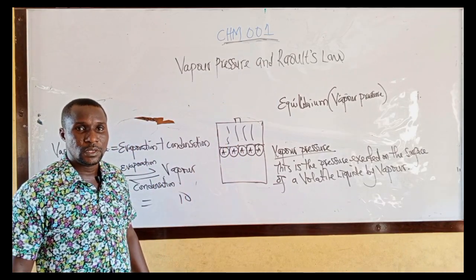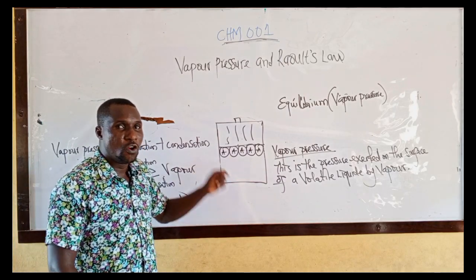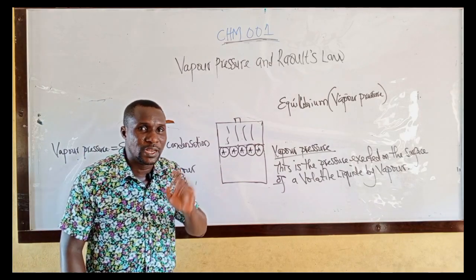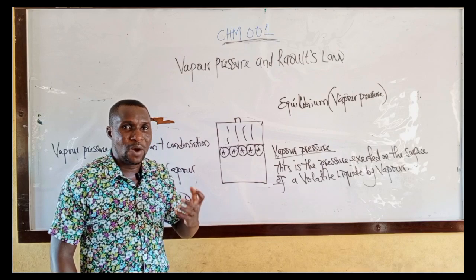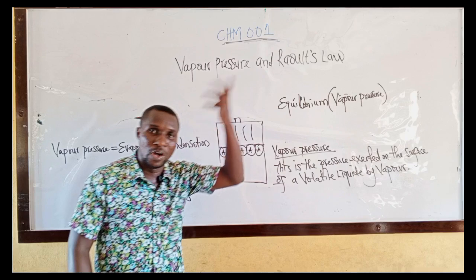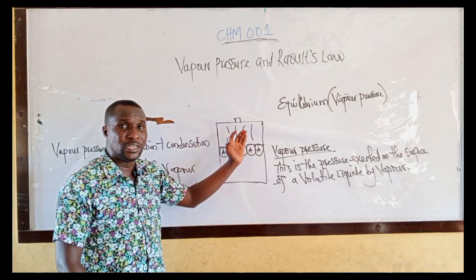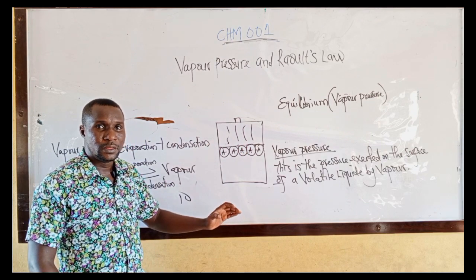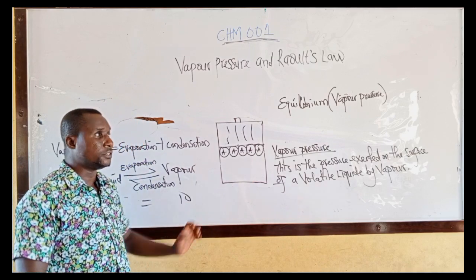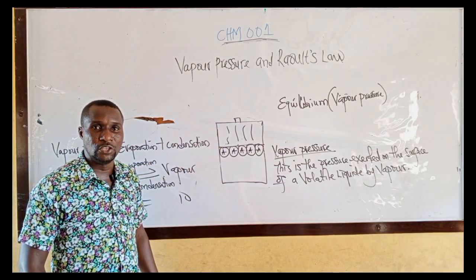Now, this vapor pressure can occur in a closed container containing what? Volatile liquid. But in an open container, vapor pressure cannot occur. Why? Because the molecules of the liquid will change into vapor and the vapor will escape. But in a closed container, as there's evaporation, there will be condensation. Then when the rate of evaporation is the same as the rate of condensation, at that state we call it vapor pressure equilibrium.